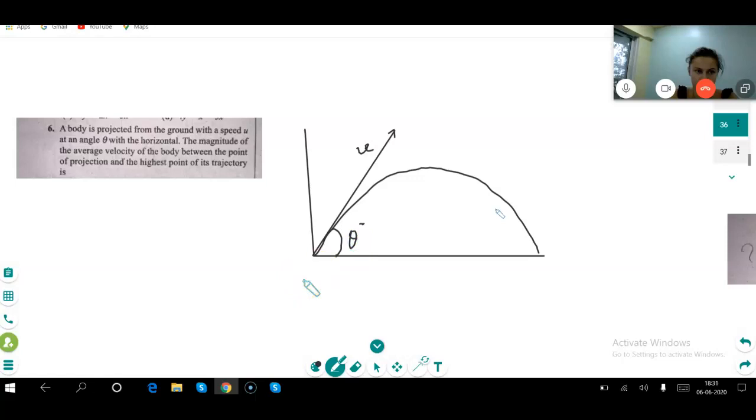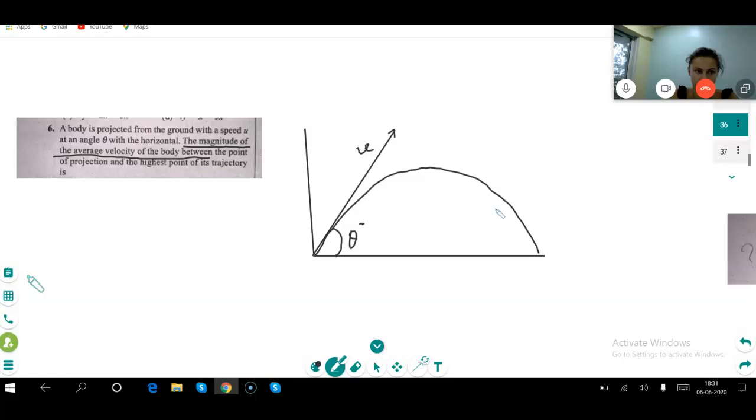Next. Magnitude of the average velocity of the body between the point of projection and the highest point of its trajectory is. Okay, what is it asking? Average velocity. Average velocity is you need to divide displacement by time.